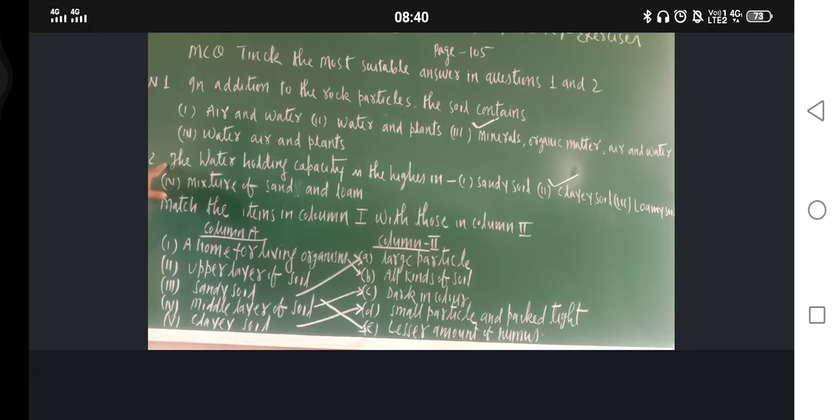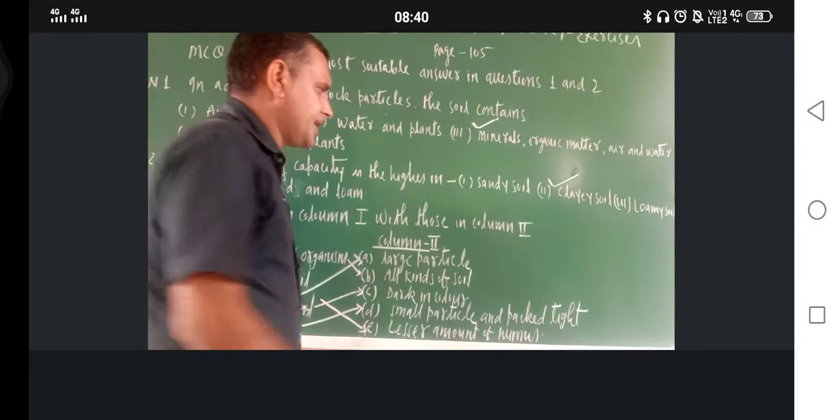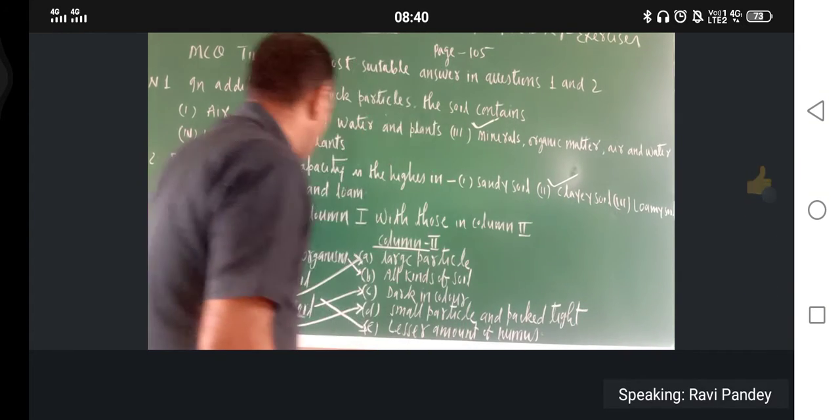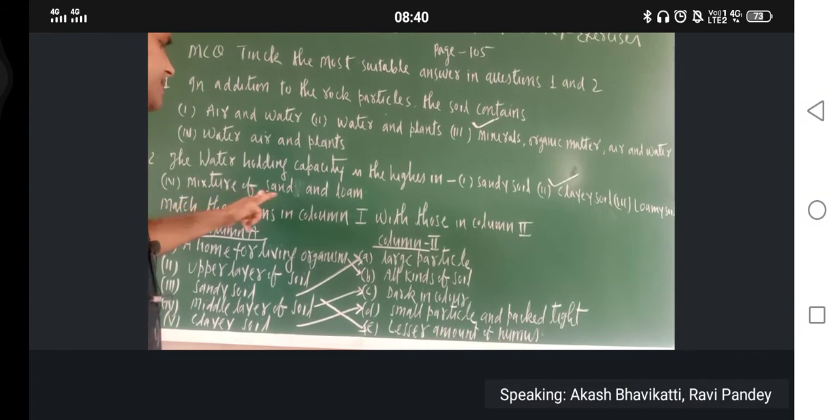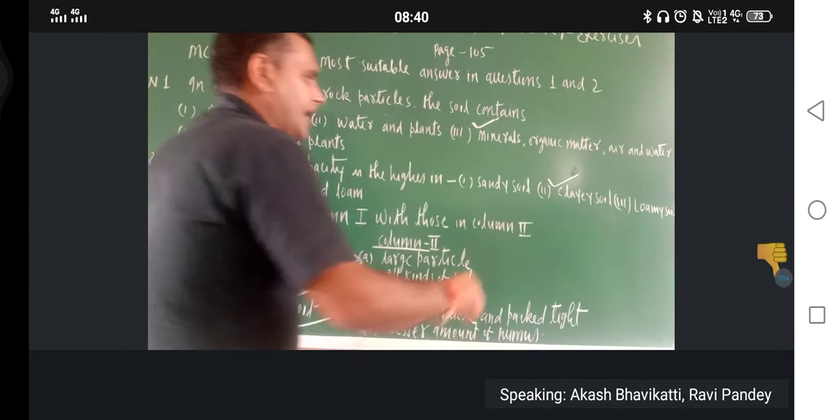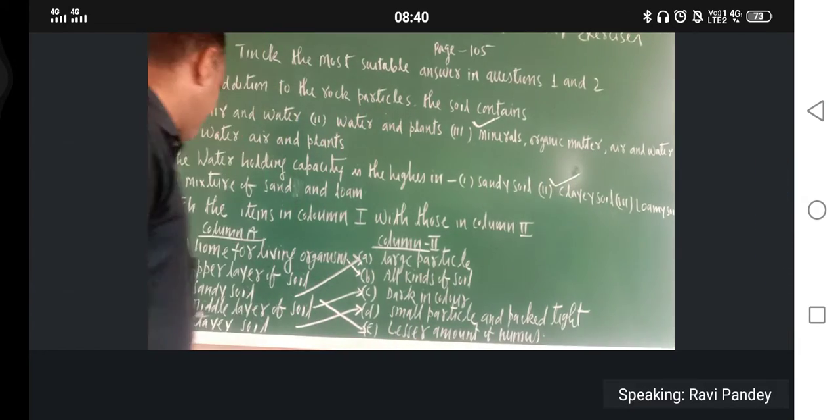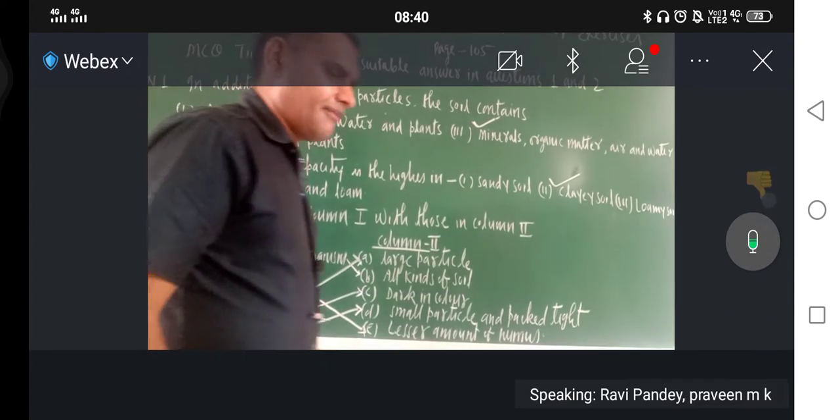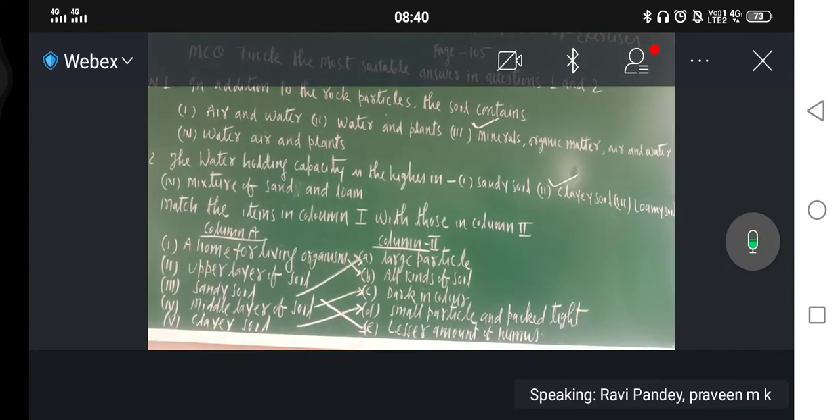In second case, what is there? The water holding capacity is the highest in. First one is sandy soil, second one is clay soil, third one is the loamy soil, and fourth one is mixture of sand and loam. So the correct option is clay soil. Now question number third: match the items in column first with those in column second.